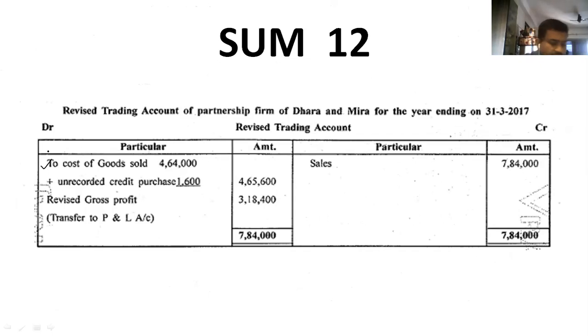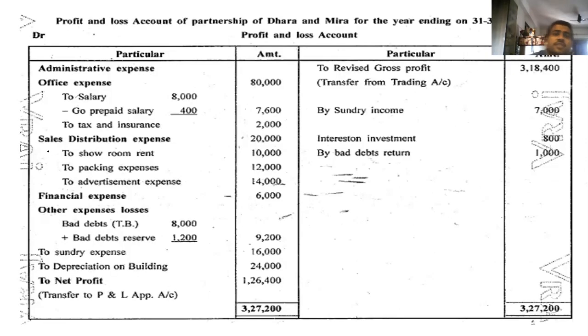One tick, one line. Then comes office expenses. Office expenses, where do we have to go? Profit and loss. Give the heading administrative expenses. In office expenses, write down the first point, salary.